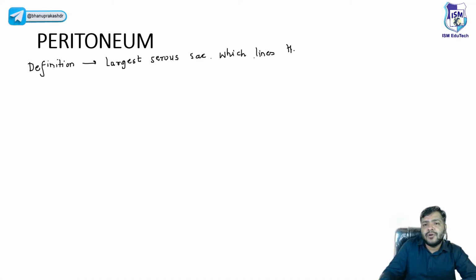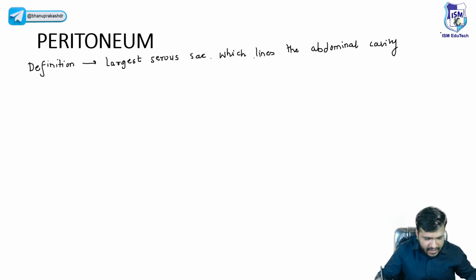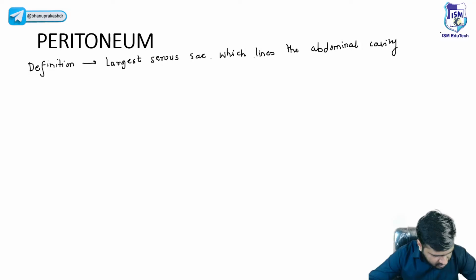Which lines the abdominal cavity, and it covers the different organs of the abdomen, right? Very good.